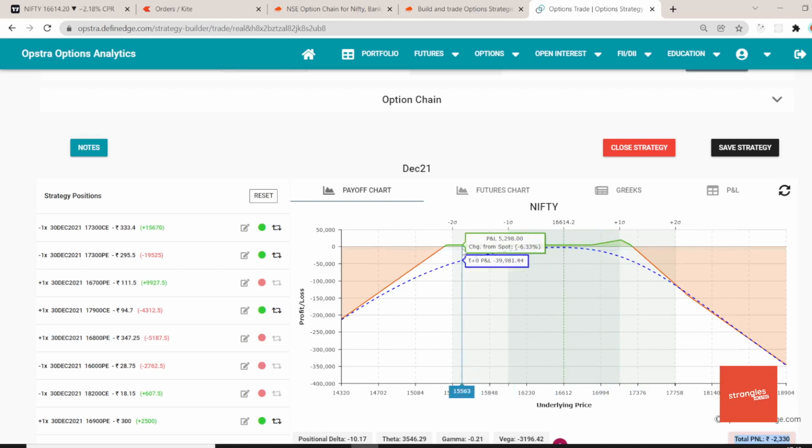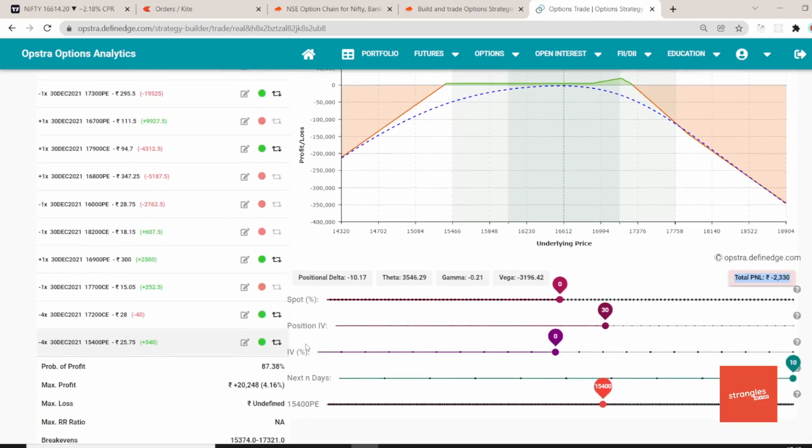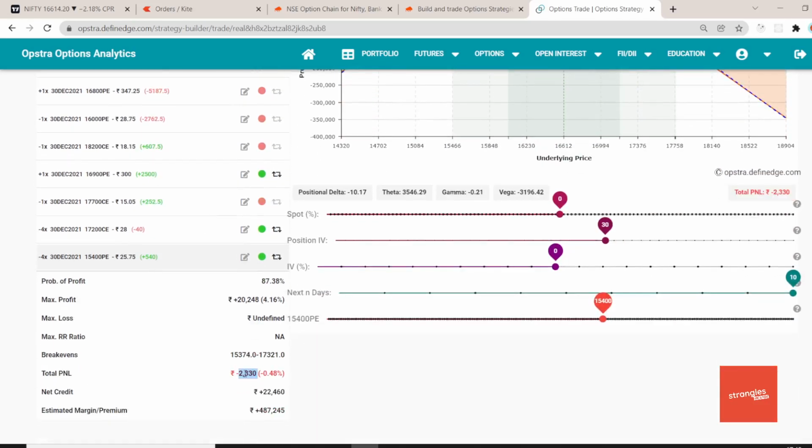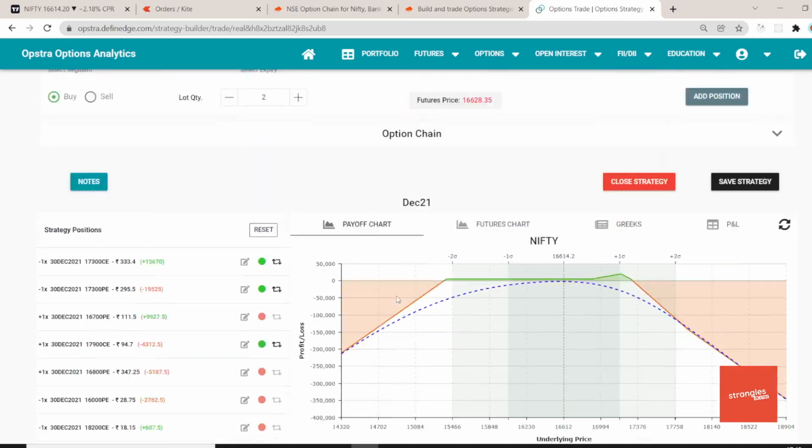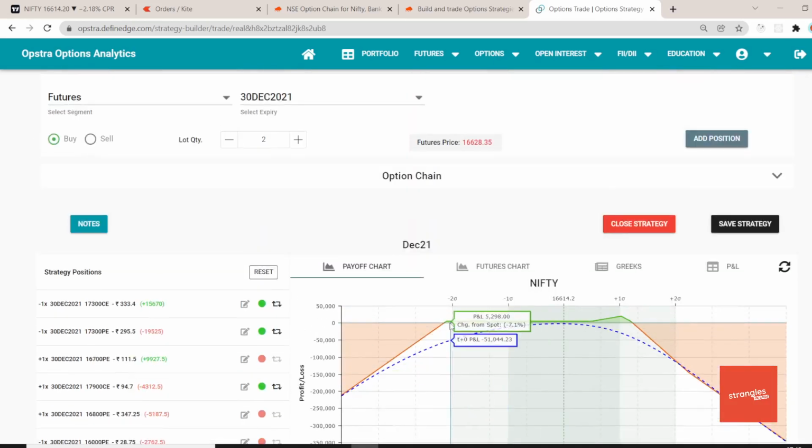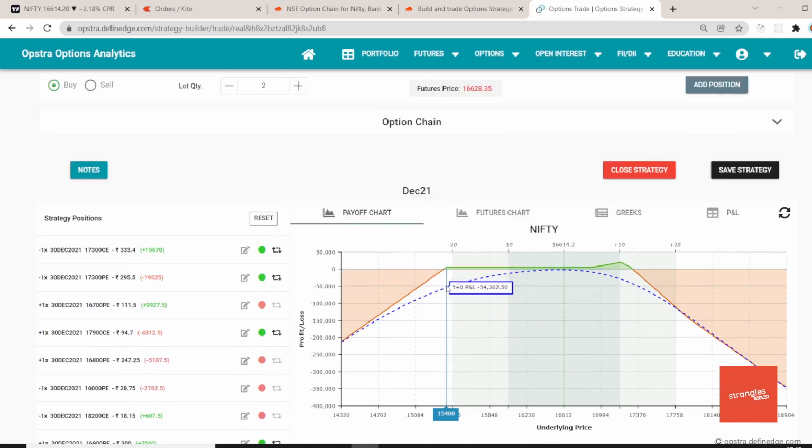So this is the adjustment I did today, which I want to record in my trading journal and would like to share with you. Though we can see there is a loss of 2,300 rupees here, if Nifty stays between 15,400 and around 17,200, we are going to collect almost 100 points of premium here.